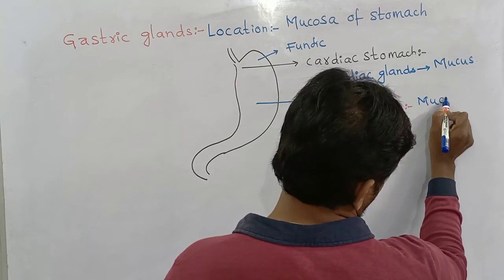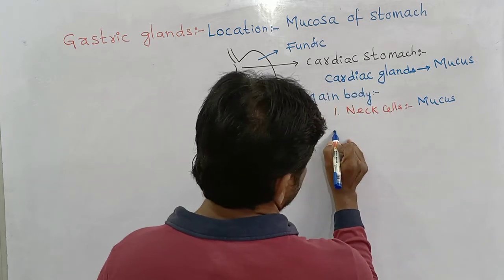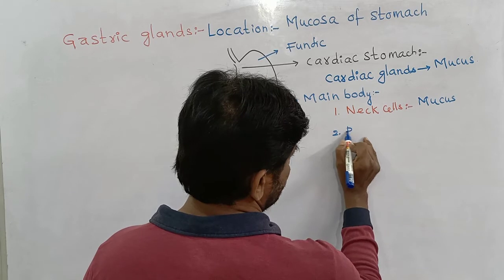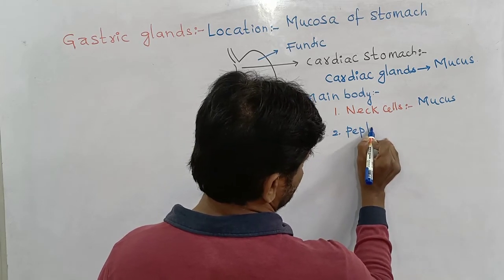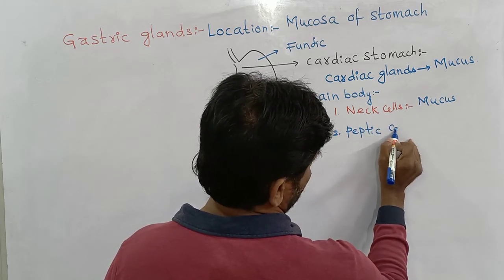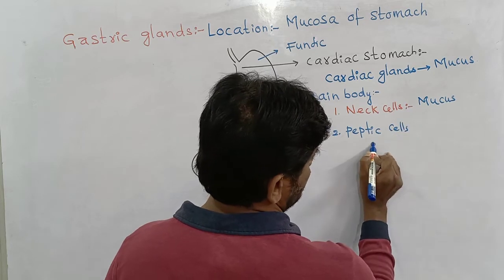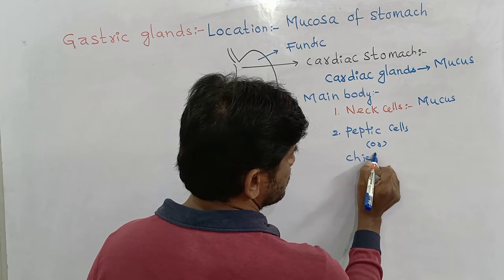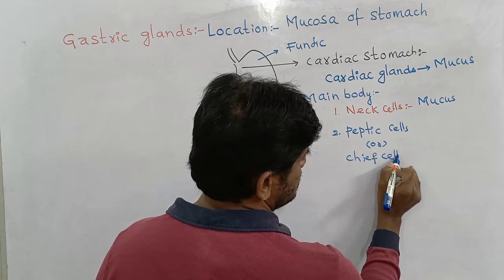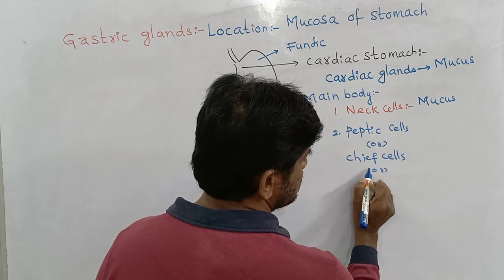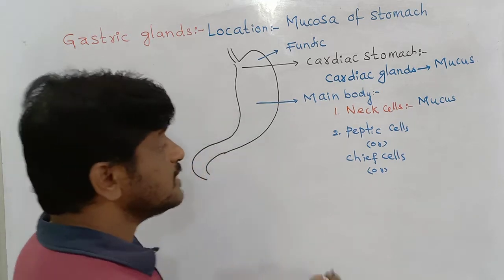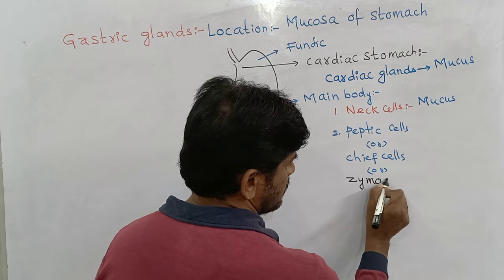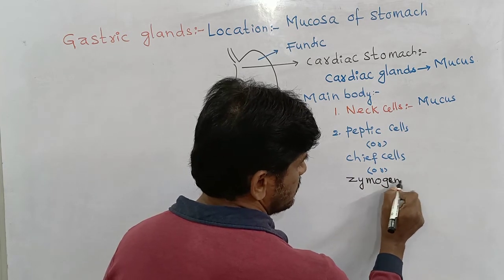The second type of glands are called the peptic cells. They can be called chief cells, or else zymogen cells.